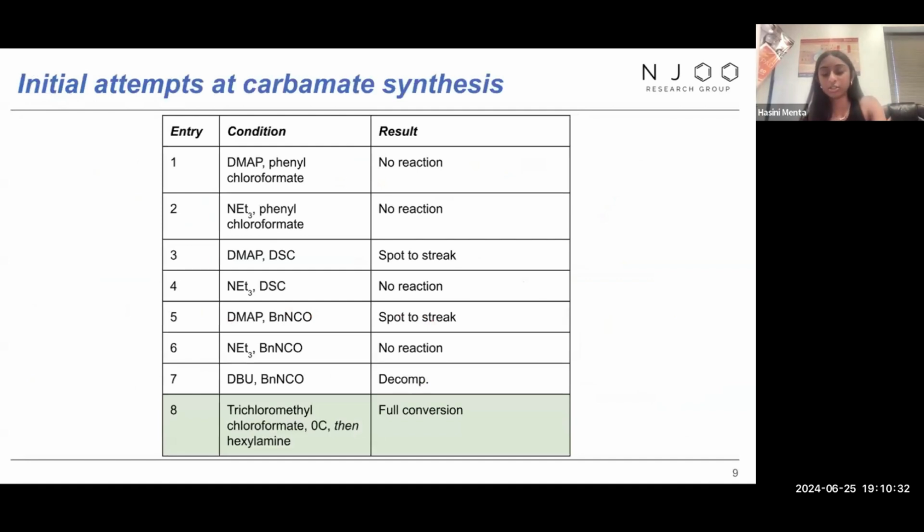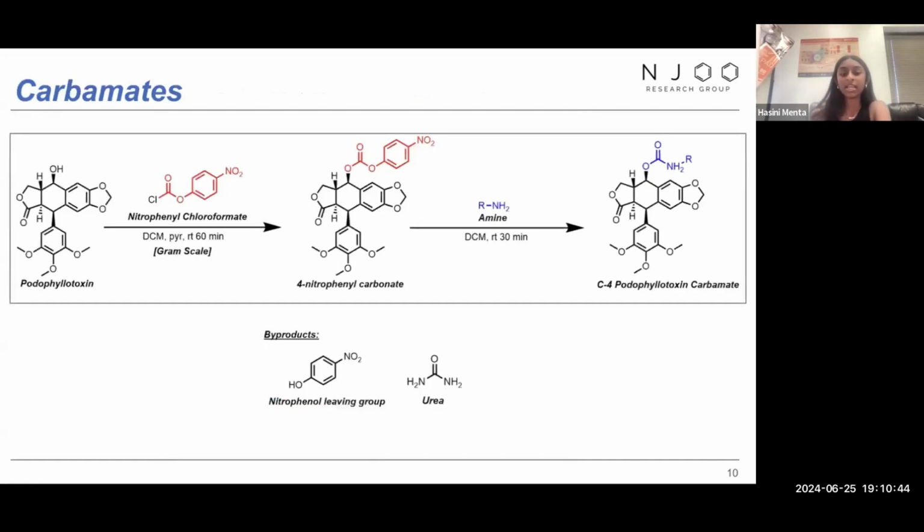And that was our carbonates. And then looking at our carbamate synthesis, we did have to screen a lot of different conditions due to its unknown synthetic route. And here we can identify the two-step synthesis, yielding us with our novel carbamate analogs.